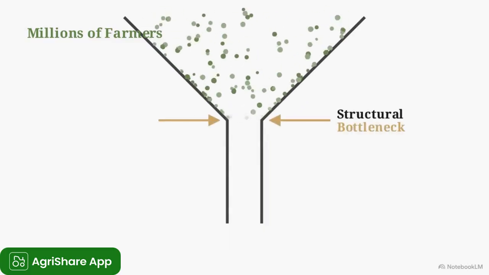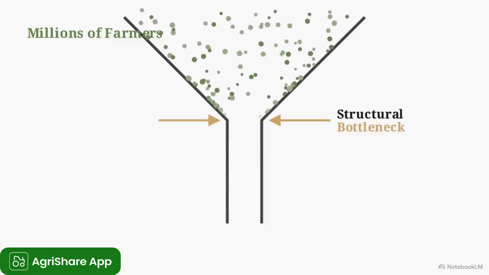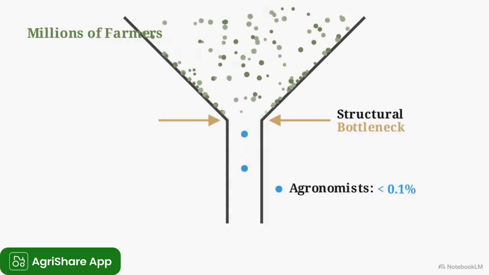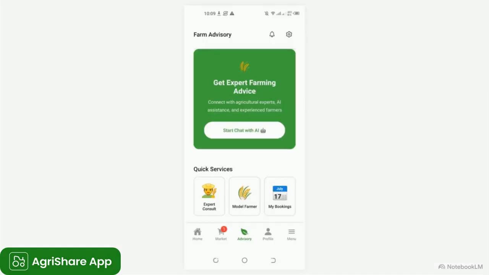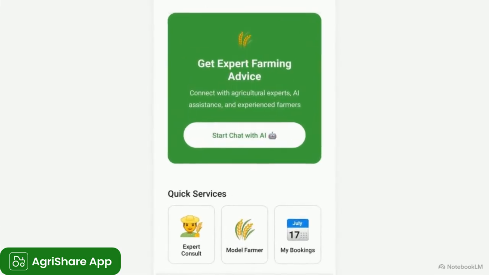You have millions of farmers operating at the top, but the supply of credentialed agronomists trickles down to a fraction of a percent at the bottom. The Farm Advisory application acts as a digital bypass valve for that bottleneck. Looking at the main dashboard, it opens up multiple access points to expertise, ranging from instant AI assistance to dedicated expert and model farmer bookings.